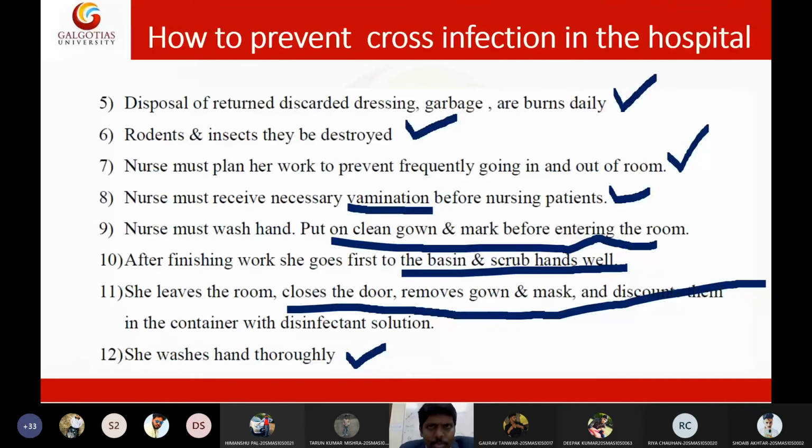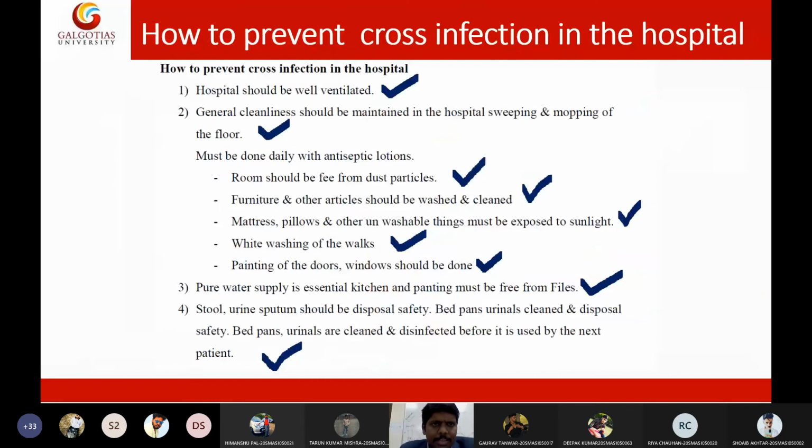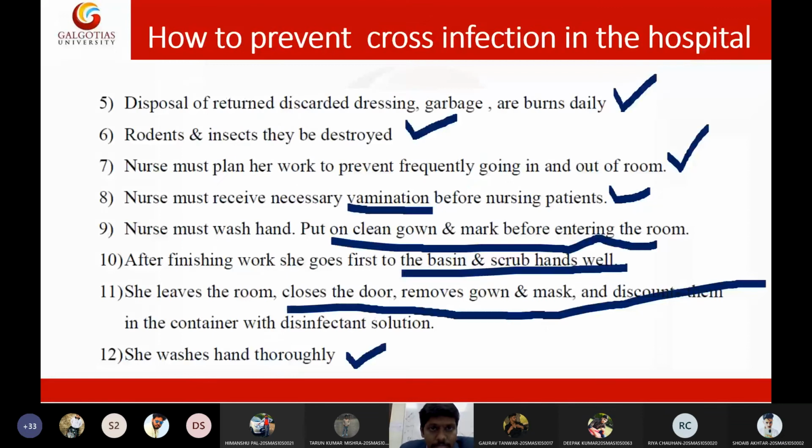So these are the major preventive actions we can take to prevent the cross infection. Major preventive measures include proper ventilation, proper cleanliness in the ward, proper water supply, food supply, hygiene in the bathrooms or lavatory, proper biomedical waste management, prevention of rodents or any insects in the ward, restricting the entry to the patient wards, proper vaccination of the healthcare workers, proper wearing of personal protective equipment, proper washing or hand sanitizing procedures, and proper disposal or proper storage of your personal protective equipment.